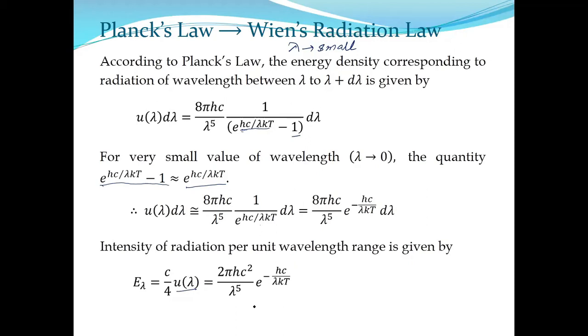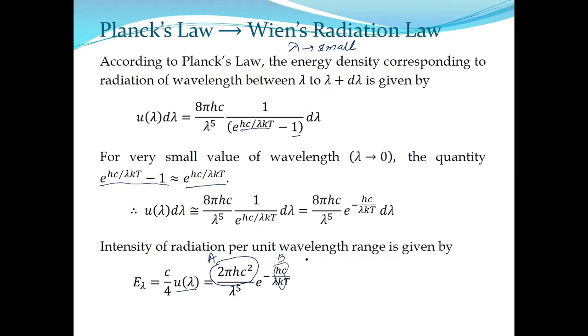You need not remember the expression. The point is, you observe here the whole quantity 2 pi hc square, all the quantities are constant. So I can say that this is a constant, say A. Lambda and temperature are variables, because we have observed that with temperature intensity changes, with wavelength intensity changes. But what about hc by k? This is also a constant. Planck's constant, c velocity of light, k Boltzmann constant, all are constant. So I am writing it with another name, say B. You can give any name.